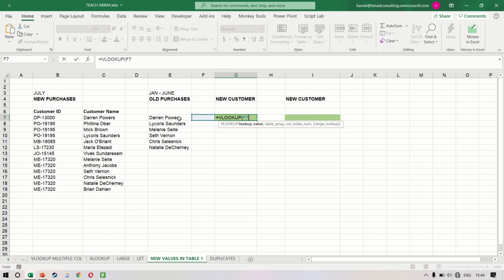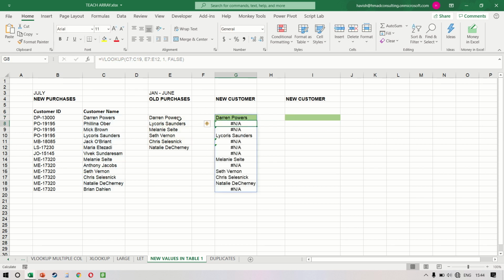So the first thing is to write VLOOKUP. We're searching for C7:C19 in E7:E12, column number 1 and an exact match. Since we had 13 customers, it will give us 13 corresponding results, which means that wherever a customer was already there in the old data, the name is shown, otherwise a blank is shown, or rather an NA error is shown.